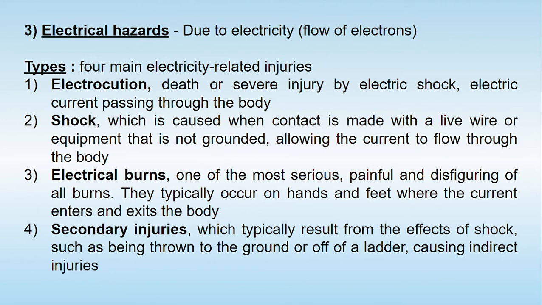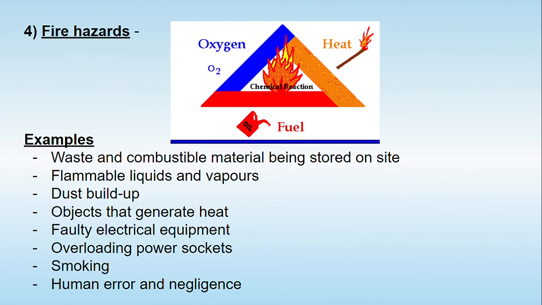Then the fourth one is called secondary injuries, which typically result from the effect of the shock, such as a person having a shock and then being thrown to the ground or off a ladder once the electricity supply is cut, causing indirect injuries. So electricity is useful in the industry, but it also causes a number of hazards. The fourth hazard is called fire hazards.